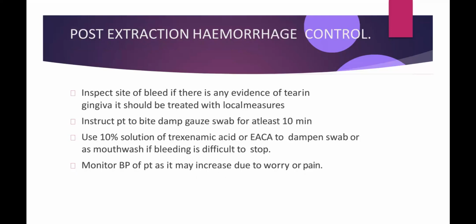Post-extraction hemorrhage control. Inspect the site of bleeding. If there is any evidence of tear in the gingiva, it should be treated with local measures. Instruct the patient to bite on a damp gauze swab for at least 10 minutes. Use a 10% solution of tranexamic acid or epsilon aminocaproic acid to dampen the swab or as a mouthwash if the bleeding is difficult to stop. Monitor the blood pressure of the patient as it may increase due to worry or pain.